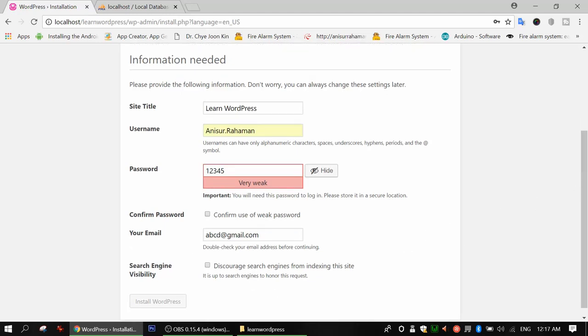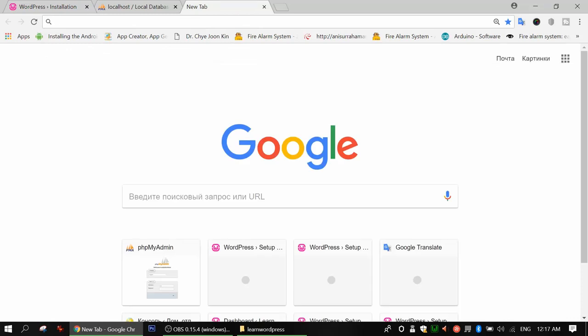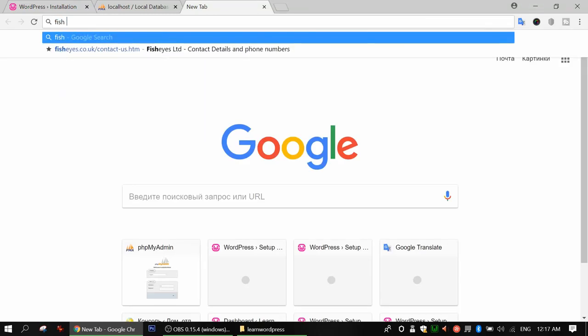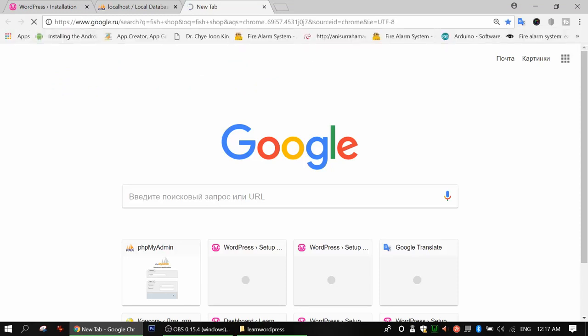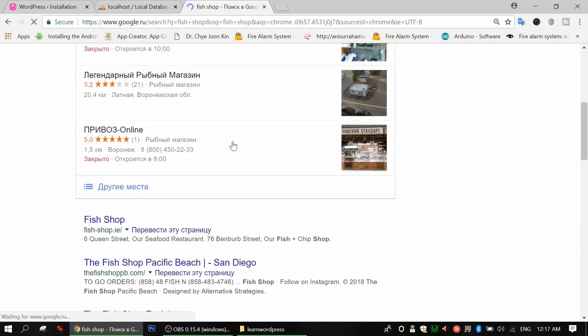The last thing is search engine visibility. So for example, what is search engine visibility? For example, when we go to Google, we ask like fish shop. When we search this way, what will happen? Google will find the fish shop website, right?